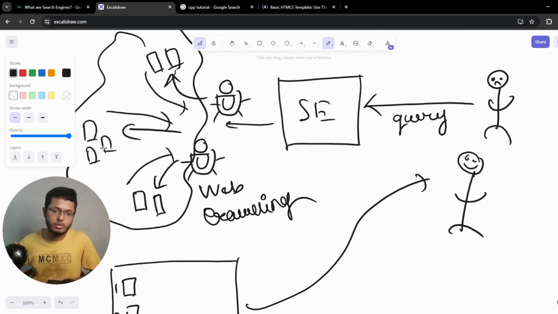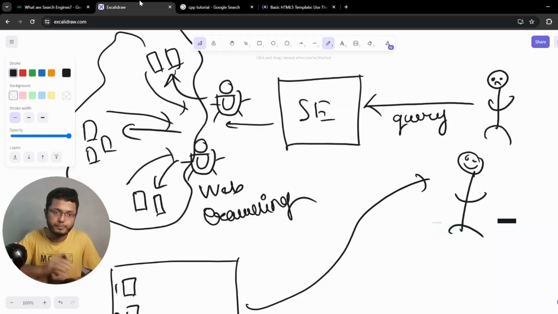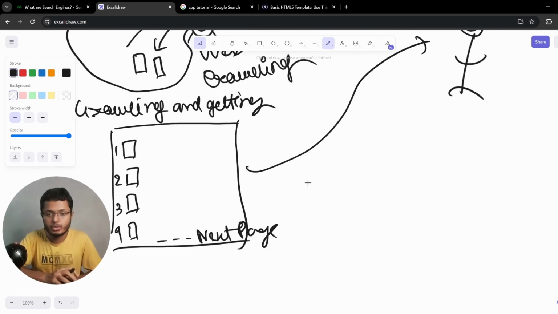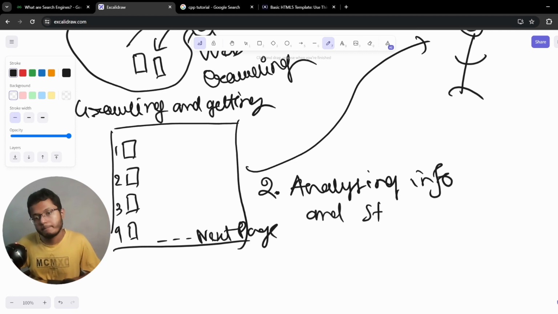You can consider this to be step one, and that is basically crawling the web and getting the data. So step one, as we are calling it, is crawling. And then this is step two, in which we are basically analyzing the info and storing.